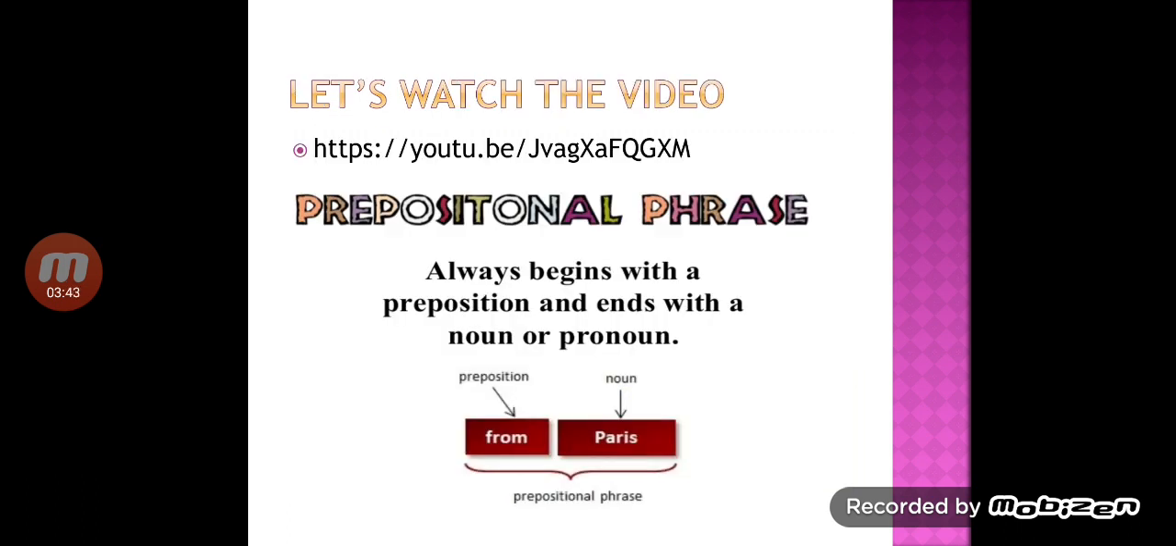Let's watch the video. Always, a prepositional phrase always begins with a preposition and ends with a noun or pronoun. For example, from Paris. From, it's a preposition. Paris, it's a noun.